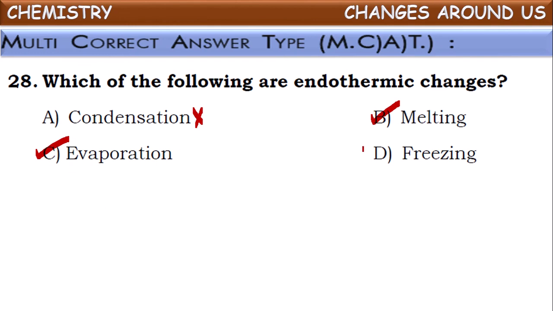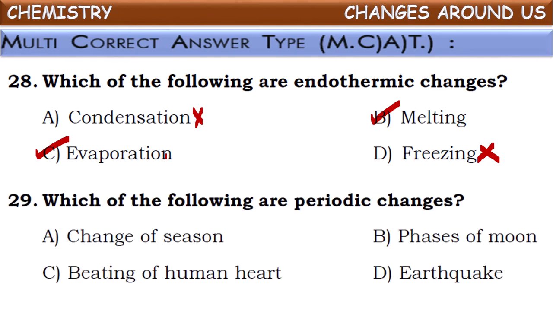Next, freezing. While freezing, a liquid converts into solid by emitting heat energy out. So the change in which energy is emitted out is called exothermic change. So now the endothermic changes are these two, melting and evaporation, because in these two changes energy is absorbed, hence these are called endothermic changes.